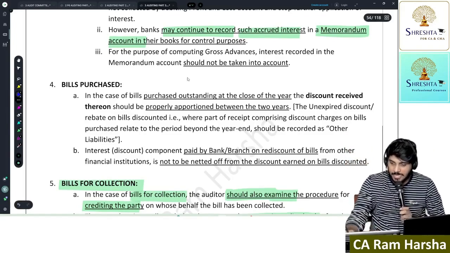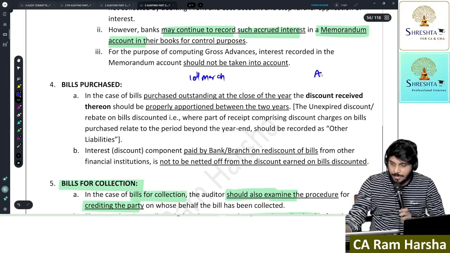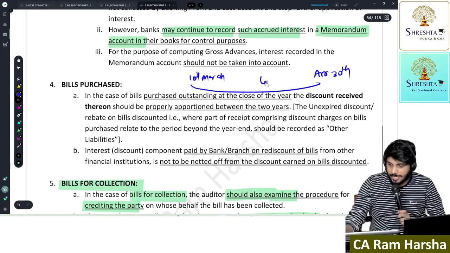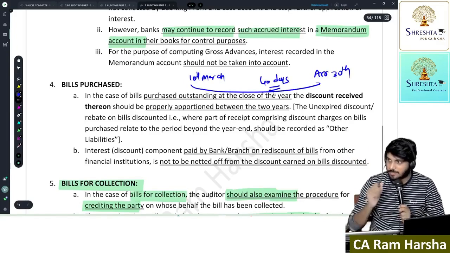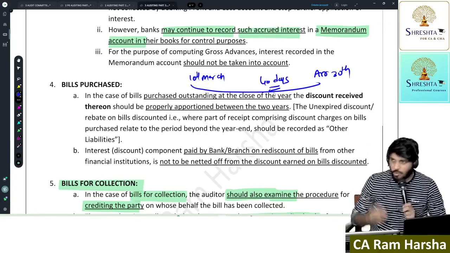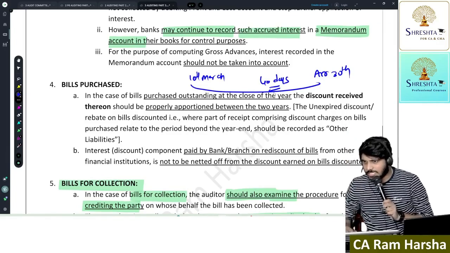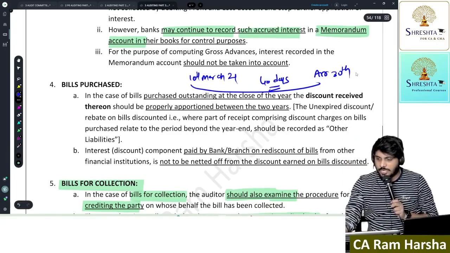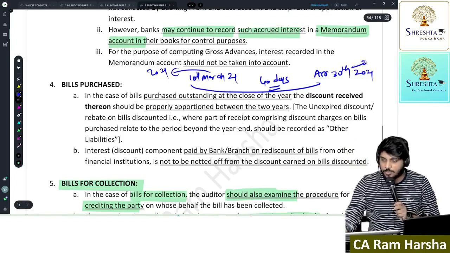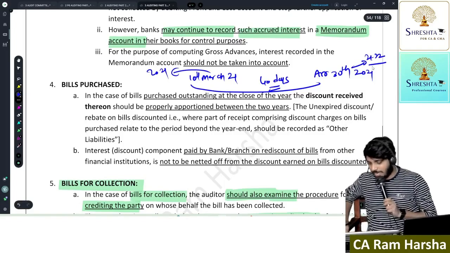Suppose the bank discounted on 10th March, whereas the bill is due on April 30th. Now for these days, the bank will collect interest. Nothing but the bank will charge discount on this, and only the balance amount will be given to the customer. Now 10th March 2021 to 30th April 2021. March falls under the 2020-21 financial year, and April will fall under the 21-22 financial year.